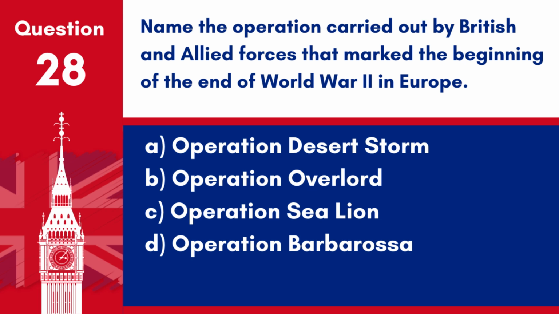Question 28. Name the operation carried out by British and Allied forces that marked the beginning of the end of World War II in Europe. A. Operation Desert Storm. B. Operation Overlord. C. Operation Sea Lion. D. Operation Barbarossa.